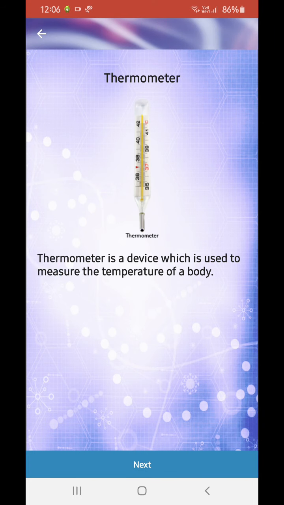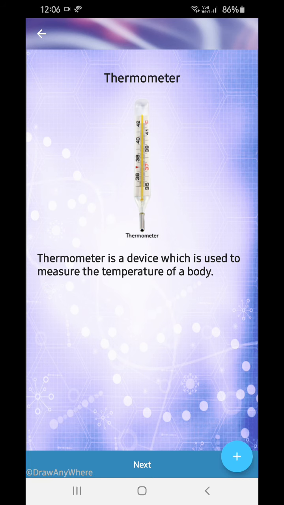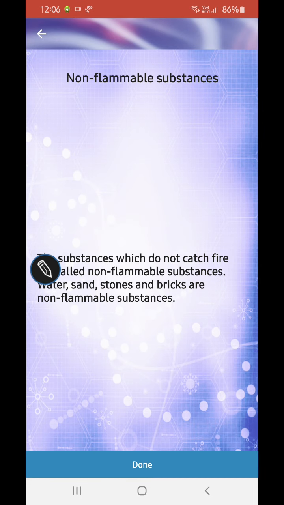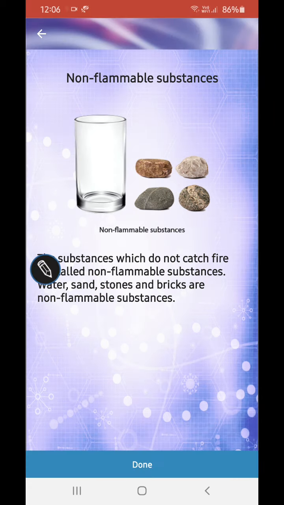Now, what is a thermometer? A thermometer is a device used to measure the temperature of our body. You have learned the principles already. Clinical thermometer, you have learned in your classes. Now, these are non-flammable substances, the substances which do not catch fire easily. That means the ignition temperature is high. Examples: water, sand, stone, bricks are non-flammable substances.